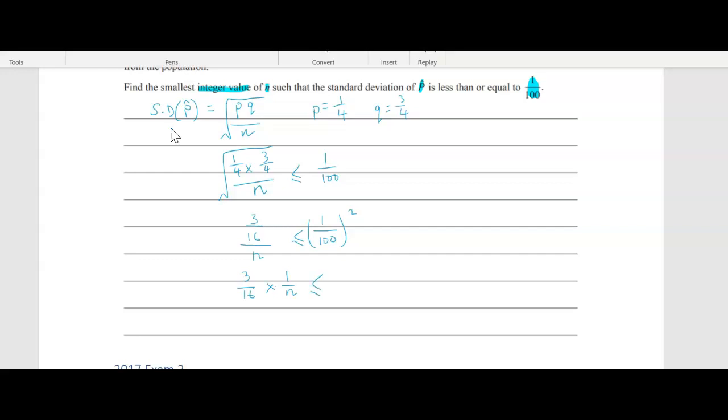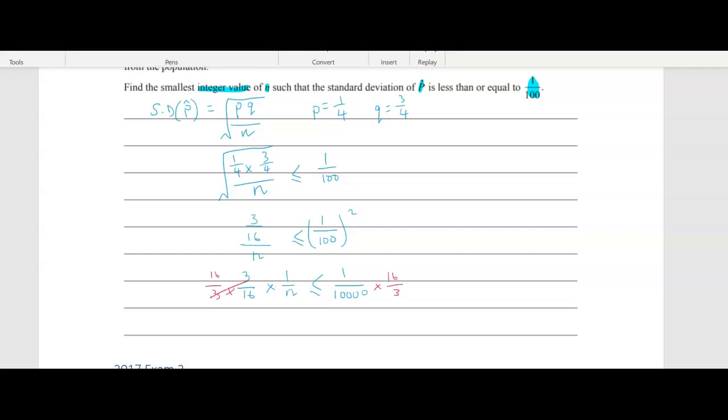Is less than or equal to, sorry, I was just thinking 1 squared is 1, and 100 squared is 10,000. Let's just keep going. All right, so I'm going to get rid of the 3 on 16 for now. So to get rid of that, multiply by its reciprocal. So I wanted to do that in a different color. So 16 on 3 times that will get rid of the 3 on 16.